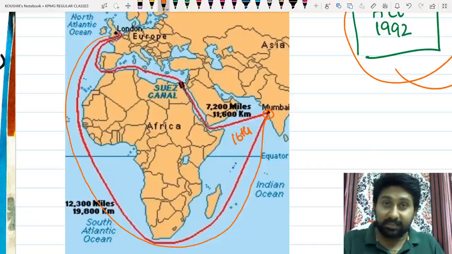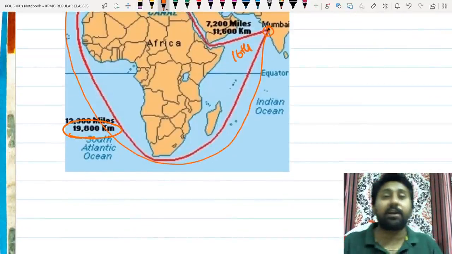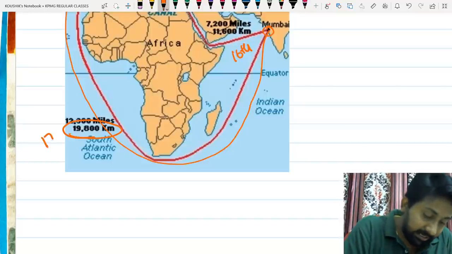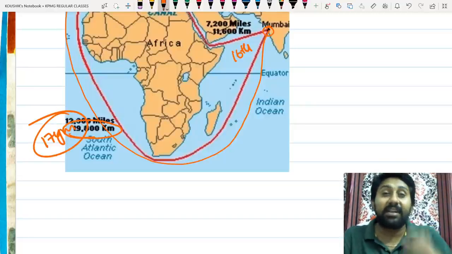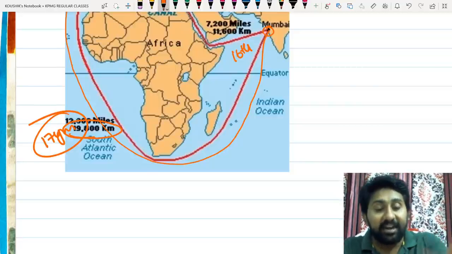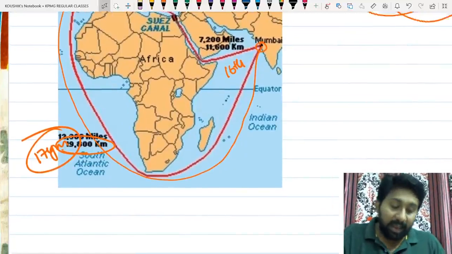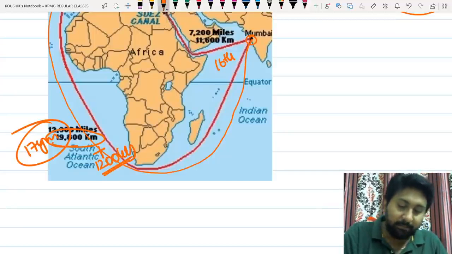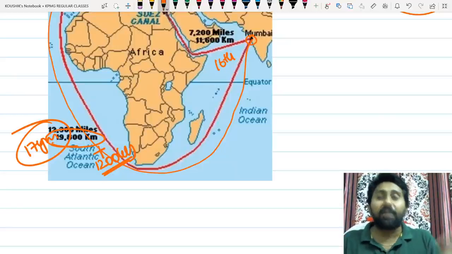And do you know the journey distance in kilometers? 19,800 kilometers. That is the sea route journey. That means it took 17 years to make the journey to India. How many years? 17 years. Unless you traveled for 17 years, there was no chance of reaching India. And if they came like this and reached Mumbai, it increased by another 1200 kilometers as an odd number. Generally, if you take another 1200 kilometers, it will take more.